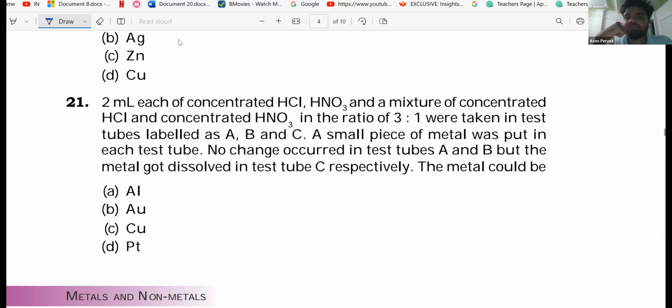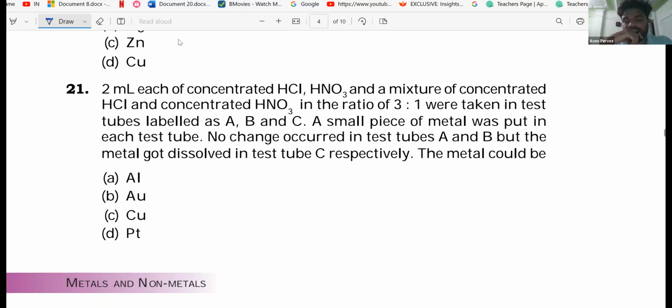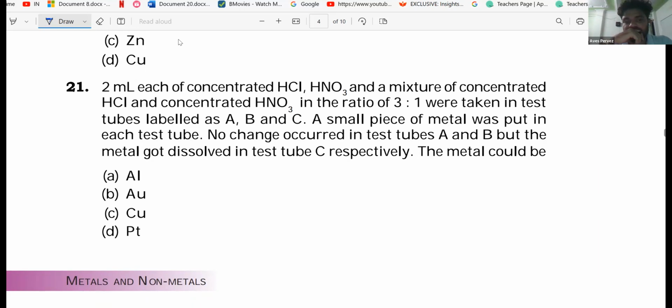2 ml each of concentrated HCl, concentrated HNO3, and a mixture of concentrated HCl and HNO3 mixed in 3:1 are taken in test tubes labelled A, B, C. A small piece of metal is put in each test tube. No change in color, but the metal got dissolved in C. The metal could be? Pt? Pt is platinum.